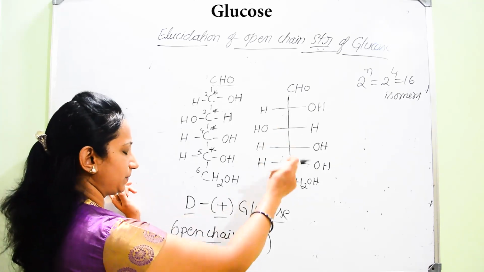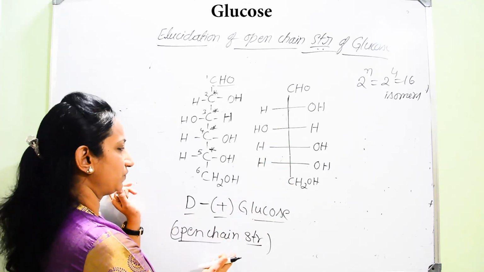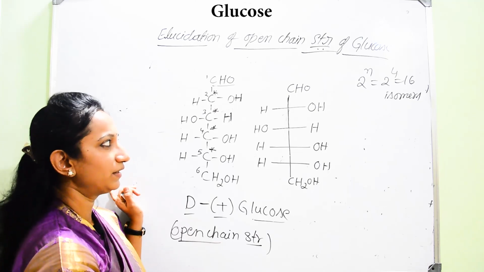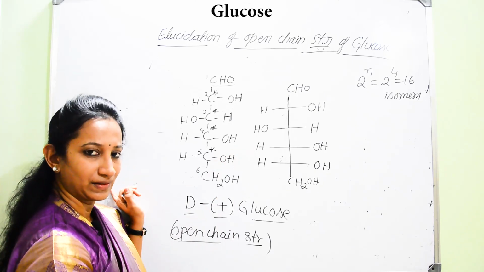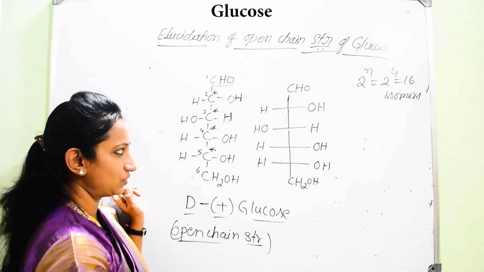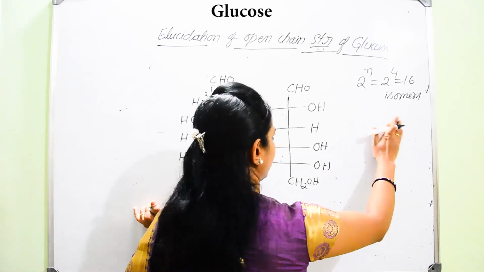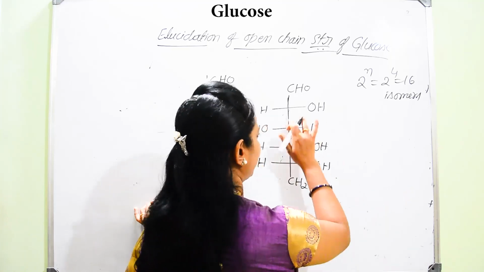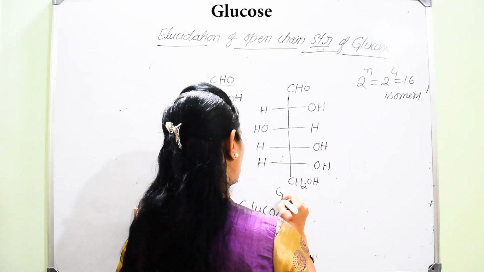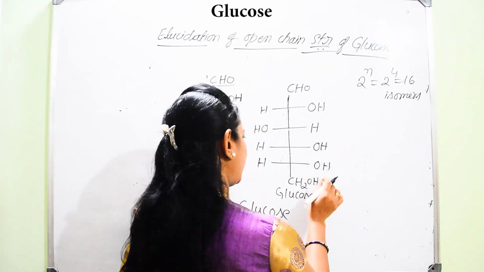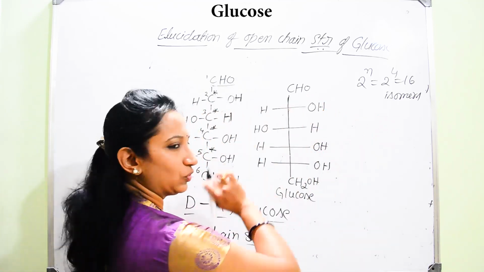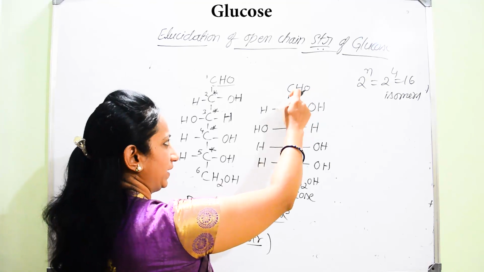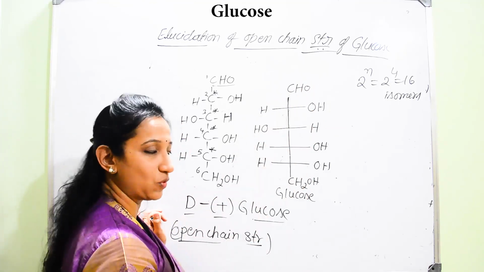Now, if this is the Fischer projection formula for glucose, what is the representation for gluconic acid and saccharic acid? Let me write it. This is glucose, and another one I am going to write for gluconic acid. In gluconic acid, the CHO group undergoes oxidation to give the COOH group.